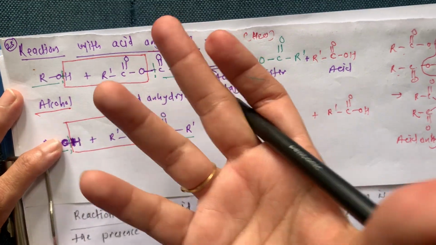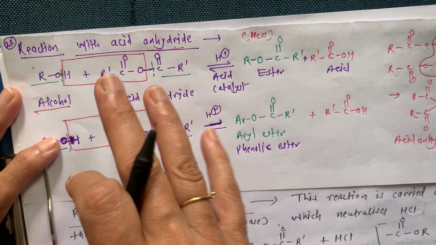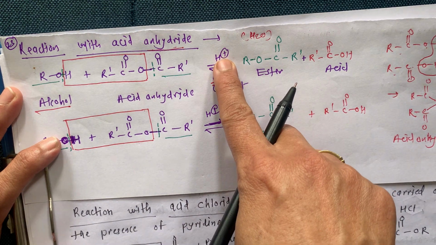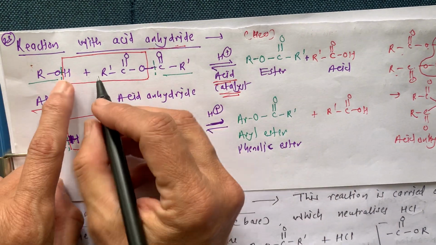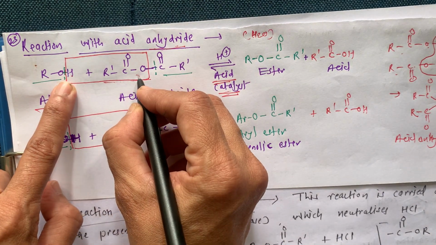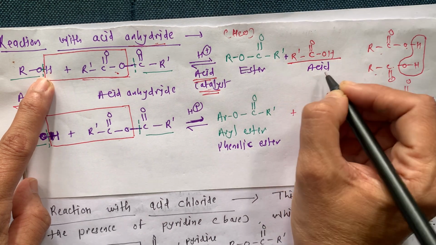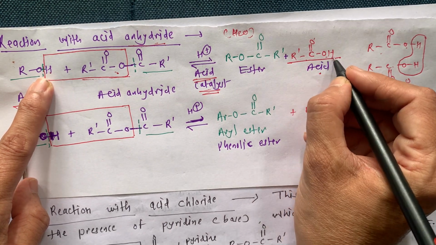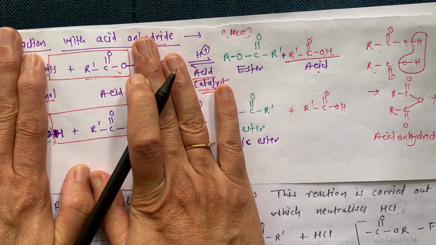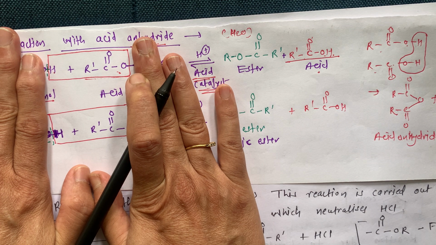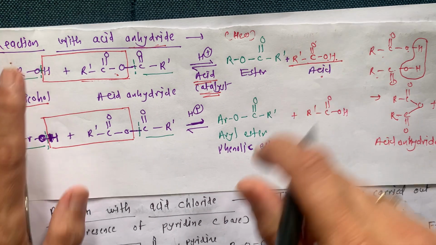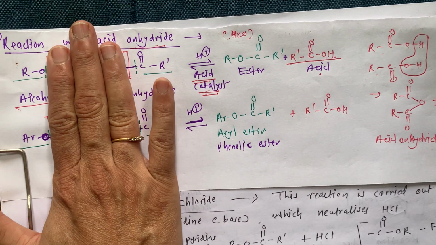Okay, we want ester. This is a reaction under esterification. Here we need an acid catalyst, and that's why we are showing H plus. See now, there is abstraction of this H by this R dash C double bond O O, and there is formation of acid, R C double bond O O H. Now what is remaining?